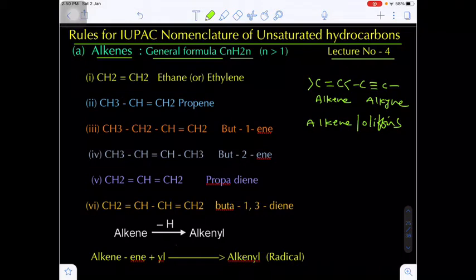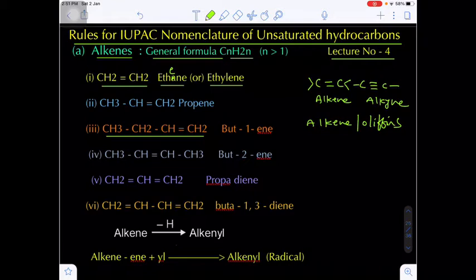Now the first alkene will be CH2=CH2. The first alkene of the unsaturated hydrocarbons will be ethene, otherwise simply we can say ethylene. And the second one will be propene. There are 3 carbons and a double bond, and from the 4th carbon onwards we have to locate the position of the pi bond also, because here 4 carbons are there. We can write but and ene, butene.